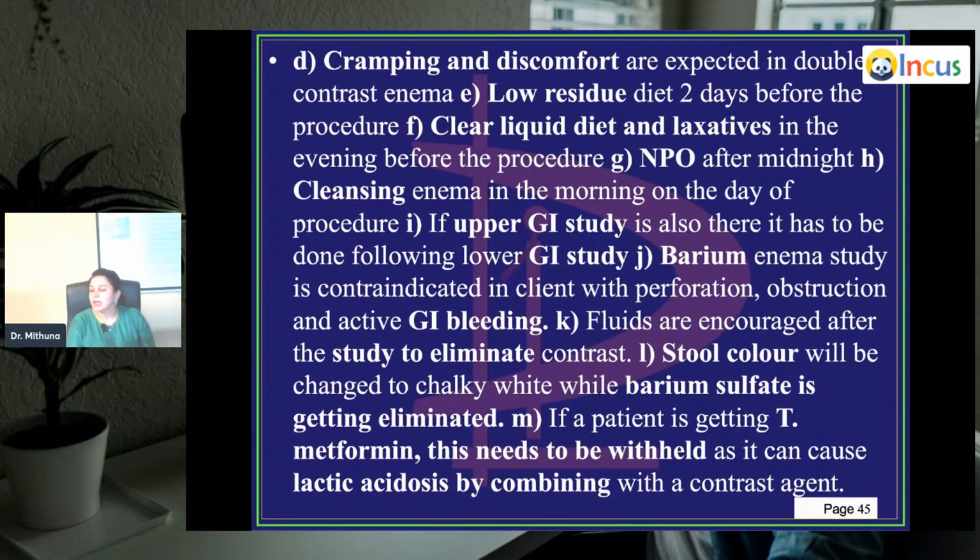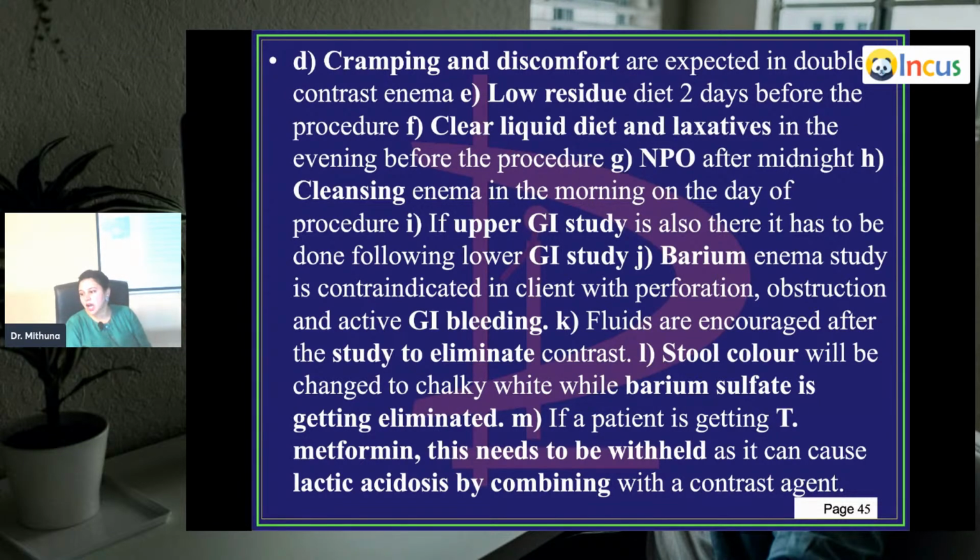Cleansing enema once the patient reaches the hospital, because that area is what we are concentrating on. We'll do a cleansing enema in the morning on the day of the procedure. If upper GI study is also there, it has to be done following lower GI. So you do first lower GI and then upper GI. Barium enema study is contraindicated in patients with perforation. Definitely, if you're going to give that in a perforated case or an obstructive case or active bleeding, it is contraindicated.